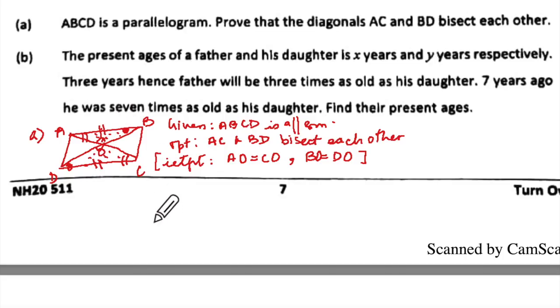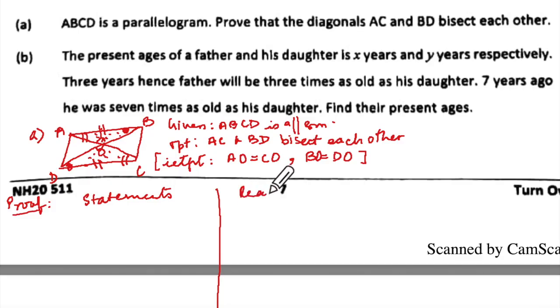Yes. And then if I say that they are congruent, then AO equal to CO because opposite the dot. So CPCTC. Understanding? Yes, ma'am. And this opposite double ring here and this opposite double ring here. Understanding? Yes. Okay. So your proof, what does your proof contain? Statements and Reasons. Are you making the statements and reasons columns? Are you writing statements and reasons? So to begin with, what you will say?